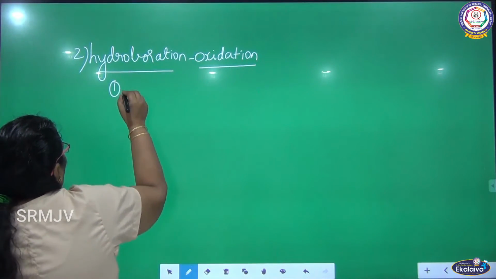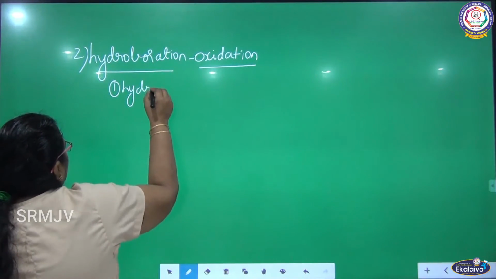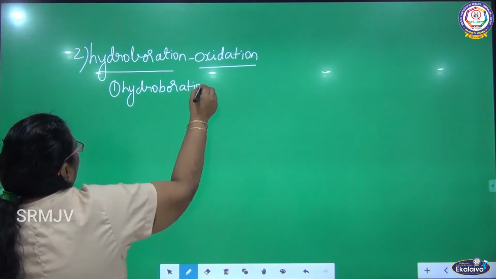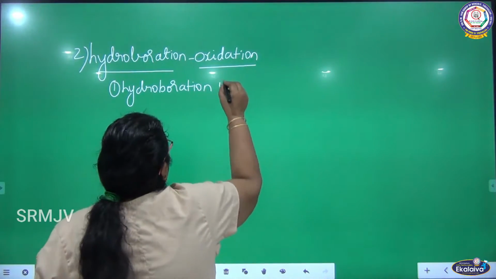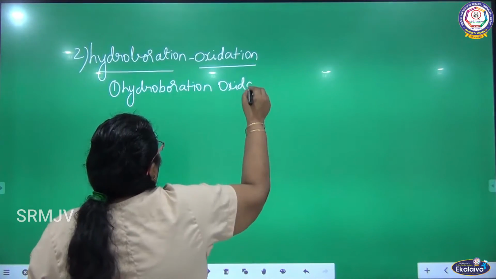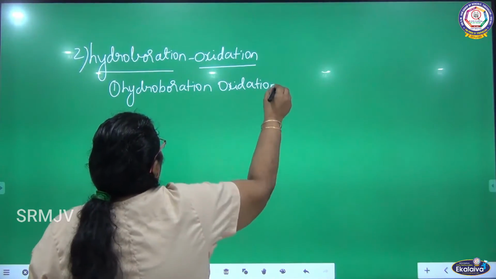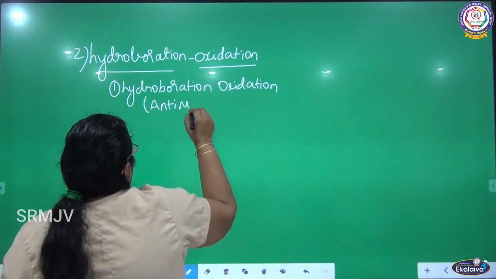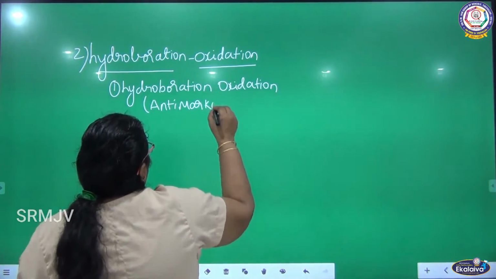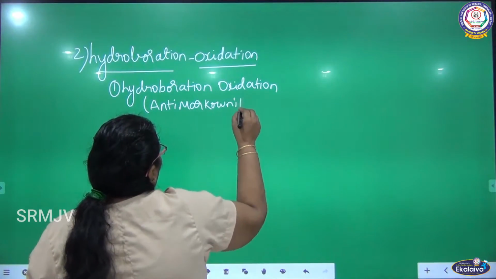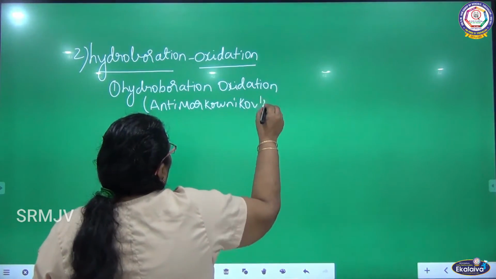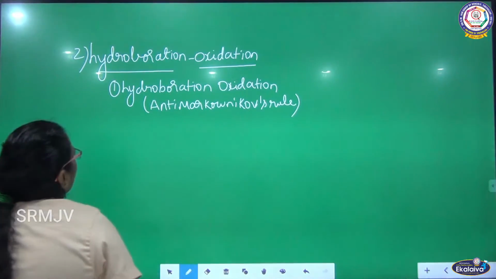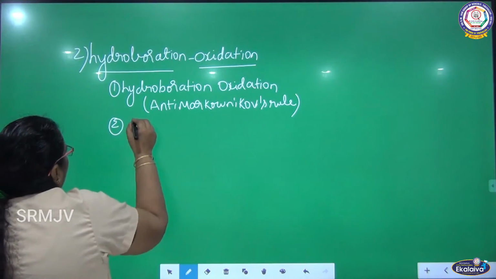What is the first reaction? Hydroboration, according to the anti-Markovnikov rule. This is the first step. Second step, hydrolysis.